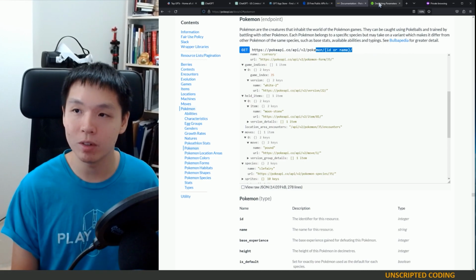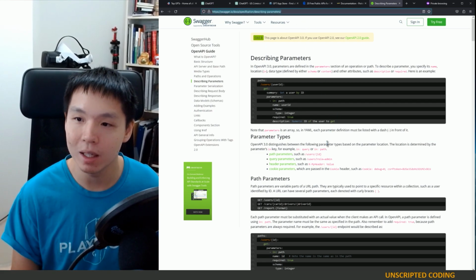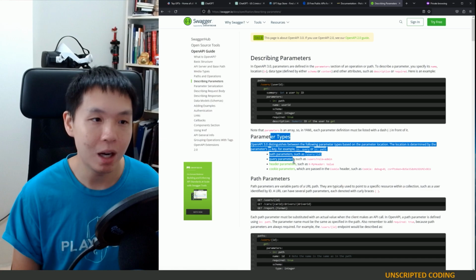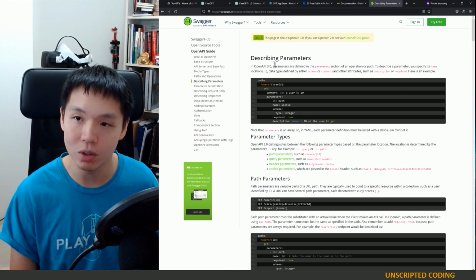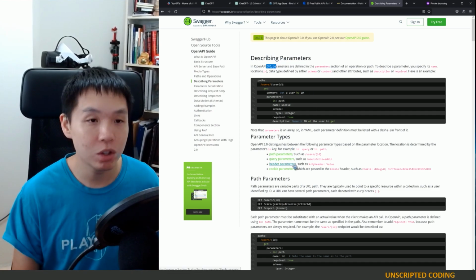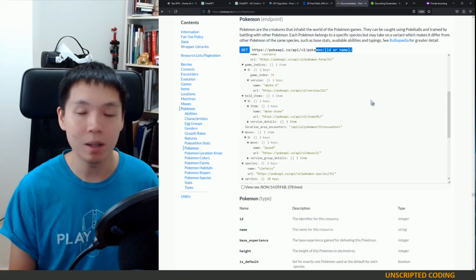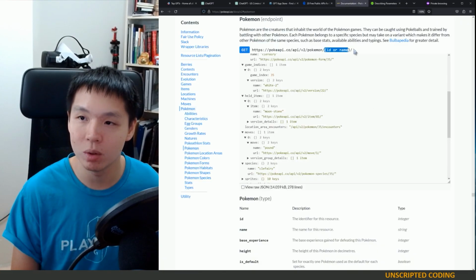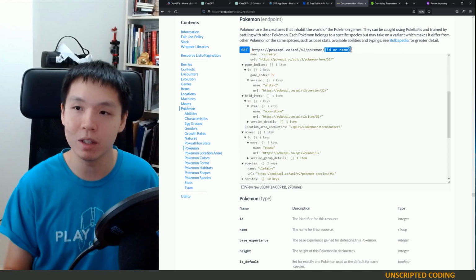And this is where it's very difficult. I'll leave a link below, but Swagger has a good set of what the OpenAI schema can do. This is 3.0, we're using 3.1, but you could have different types of parameters. So in this case, everything in PokeAPI is just path parameters, meaning it's right in the URL.